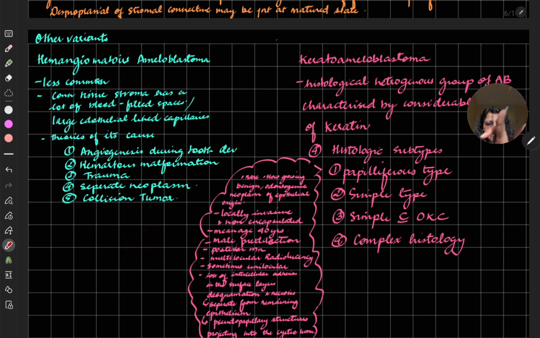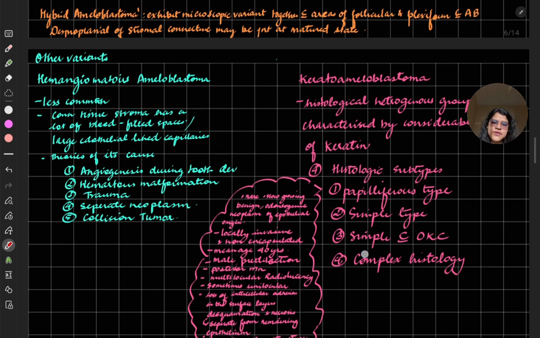Blood in between, when you see the histopathology. Okay, and there are endothelial lined capillaries. Theories of its cause: during angiogenesis, during capillary formation, a hamartomatous malformation. It could be normal growth in a different, not a normal site. It can be trauma due to some injury, and blood vessels started to rupture over there. Or there is a separate neoplasm, could be a different one, or a collision tumor, where two tumors collide together.